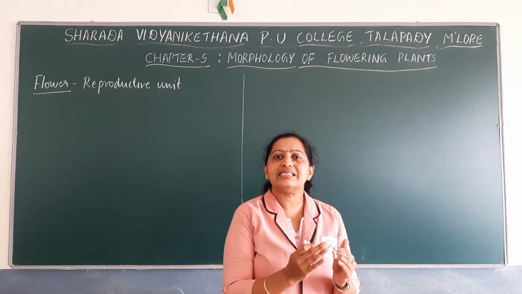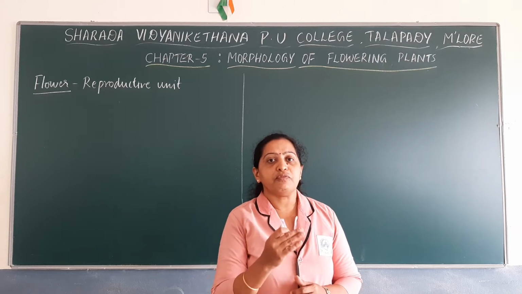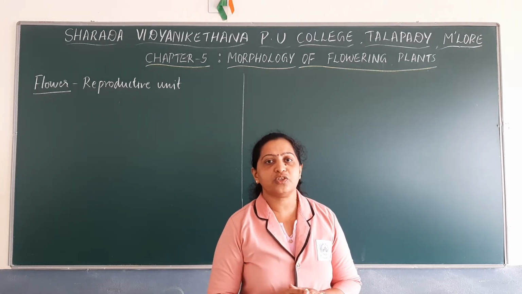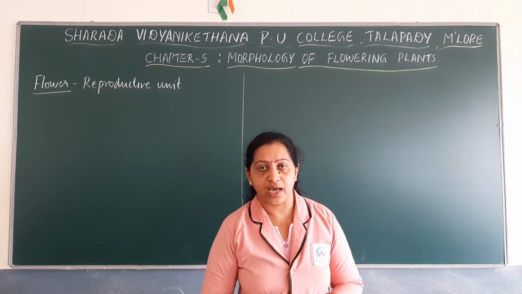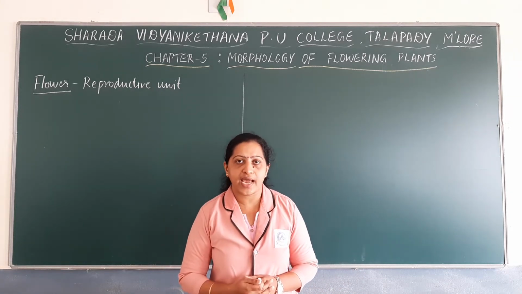The flower has distinct parts. First we will note down what are the distinct parts of a typical flower. Already we have come across this when we were discussing the division angiospermae.